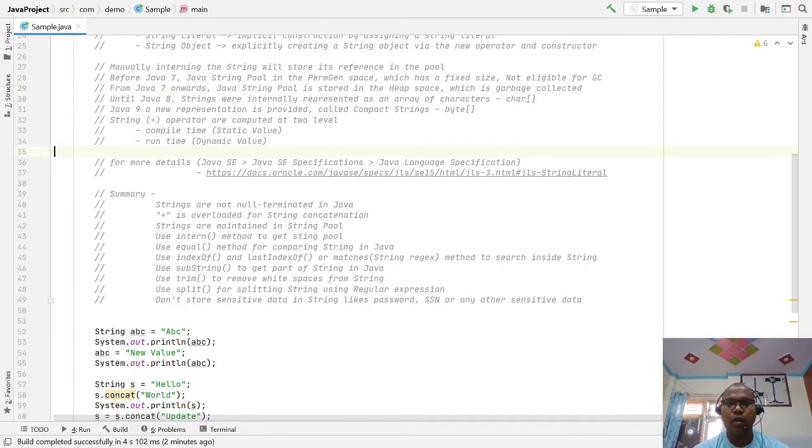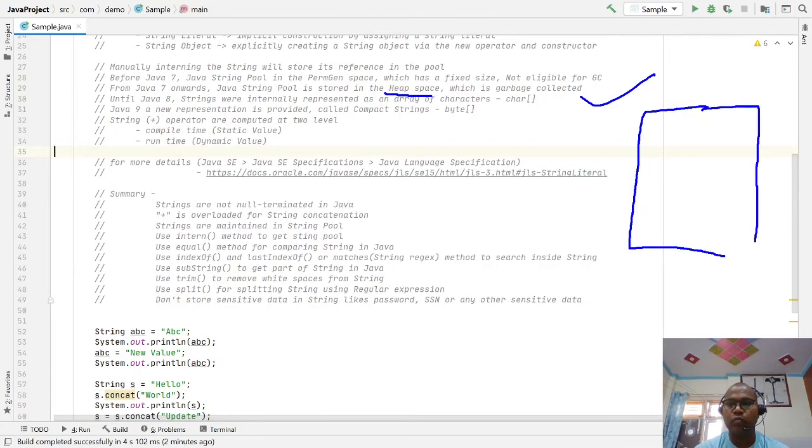Be clear that heap also has very limited space, but heap has an option: whenever the heap is full, it runs garbage collector, which is a process of reclaiming, removing objects from the heap that are not used. So from Java 8 onward, we have the concept of Metaspace. Now all the strings are stored in the Metaspace. Metaspace is a part of your native OS memory.